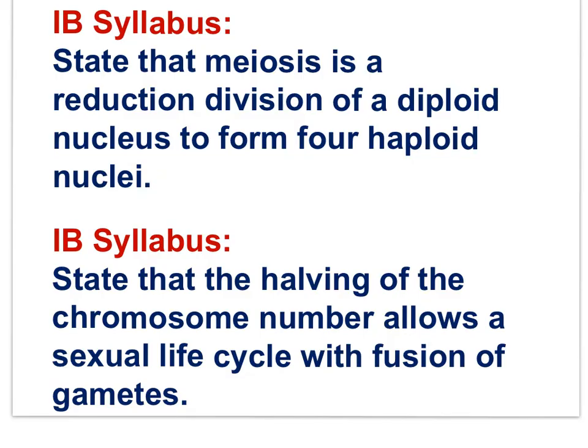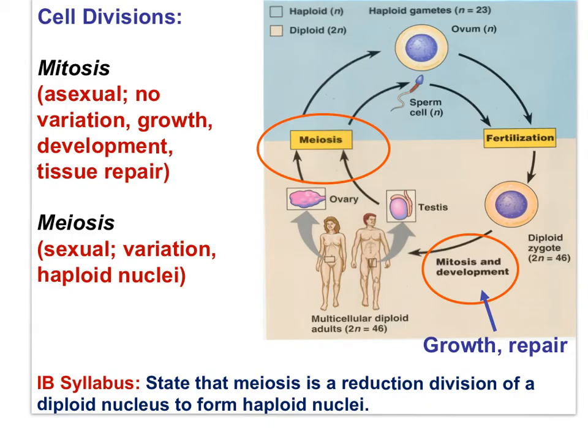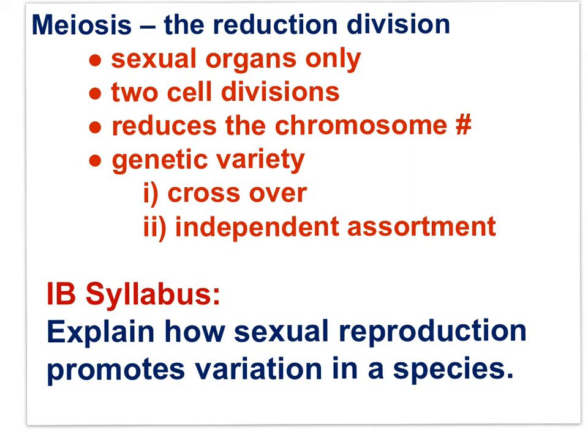Here are the IB syllabus statements that kick off this movie. State that meiosis is a reduction division of a diploid nucleus to form 4 haploid nuclei. State that the halving of chromosome number allows a sexual life cycle with fusion of gametes. Meiosis reduces the chromosome number to form haploid cells known as gametes, and then gametes fuse during fertilization to restore the diploid chromosome number.